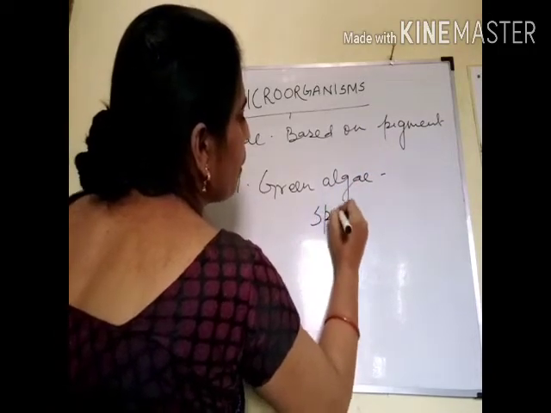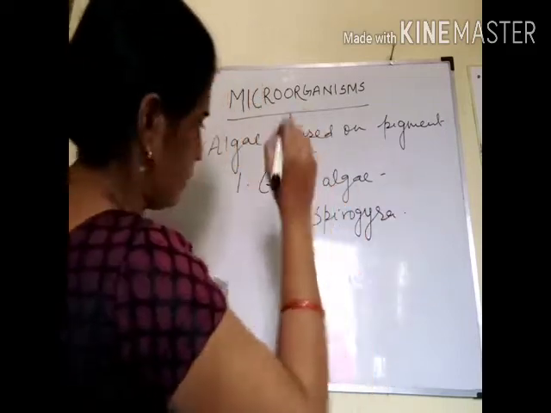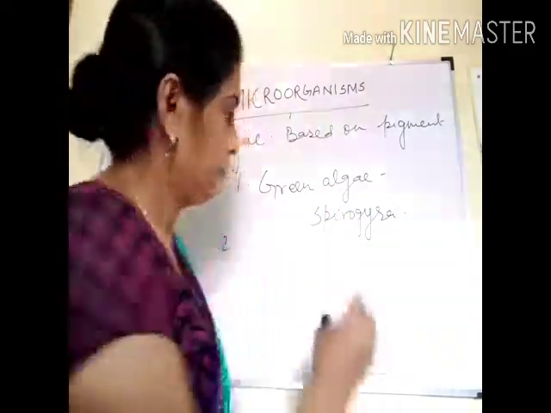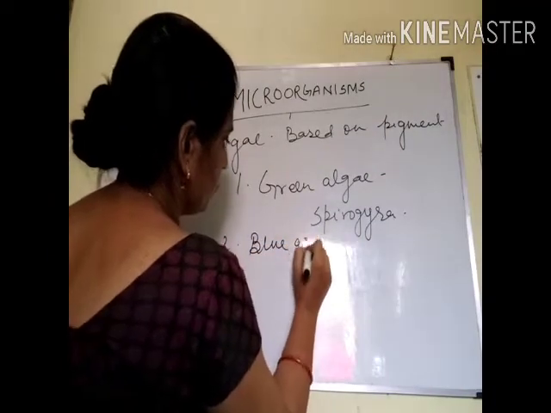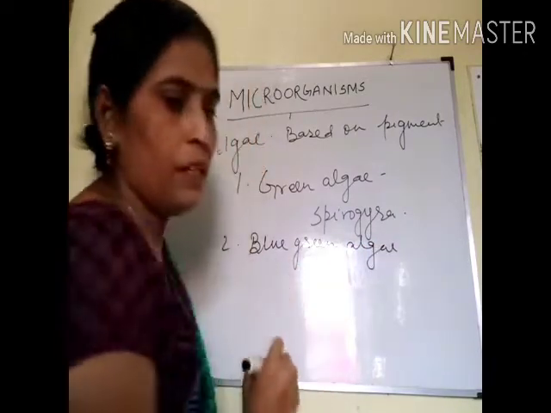Example is Spirogyra, that you have read in class 7. Next is blue-green algae. Example is Anabaena.